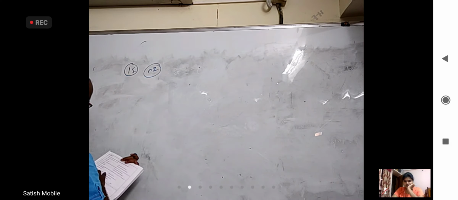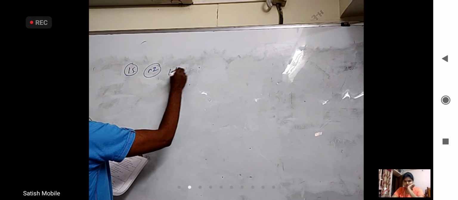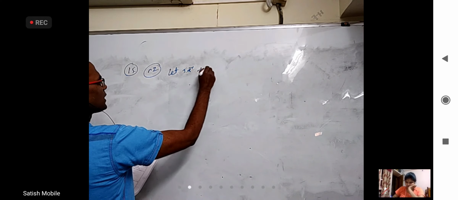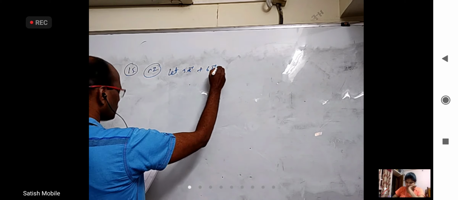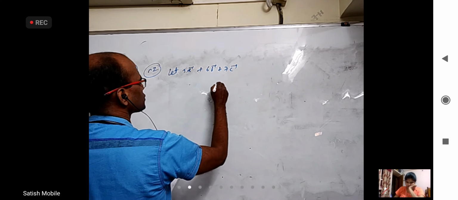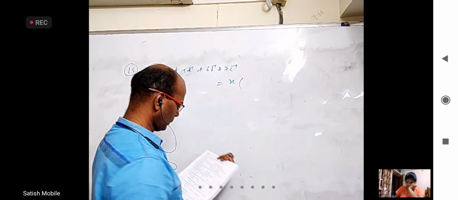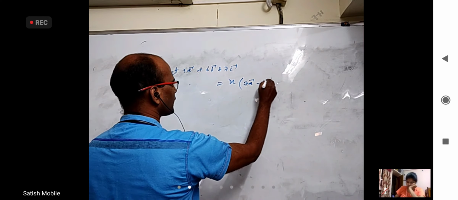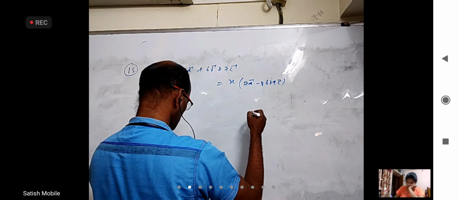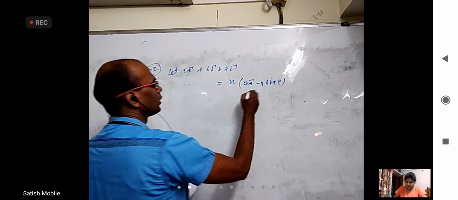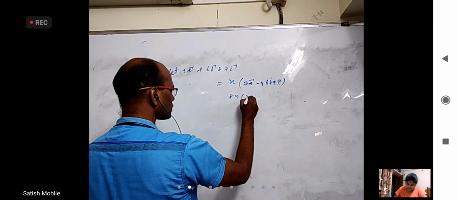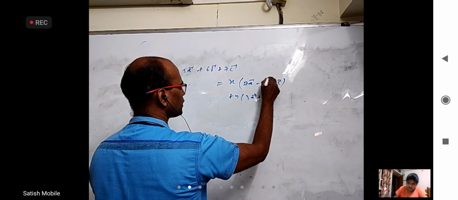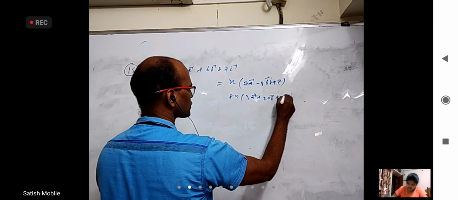Method 1. Let 5a bar plus 6b bar plus 7c bar equal x into 7a bar minus 8b bar plus 9c bar plus y into 3a bar plus 20b bar plus 5c bar.